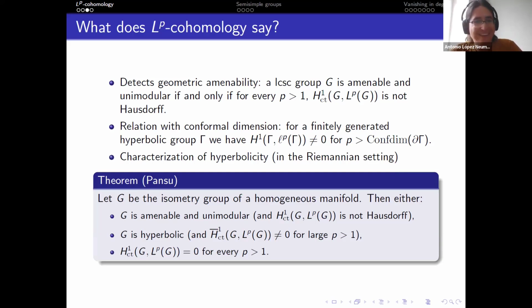So it's kind of a cool theorem because the first two are geometric conditions that are characterized with words. And the third one is a purely LP cohomological characterization. Now, this is a theorem that, in fact, turns out to be false in the discrete group setting, just because you can take relatively hyperbolic groups, which do not fit in the first two categories. And it is also known that they have non-zero LP cohomology for large P.